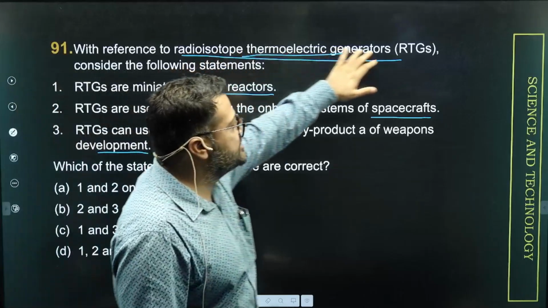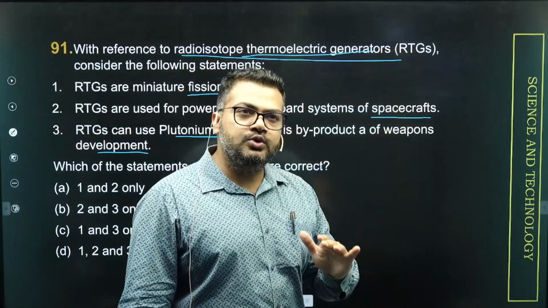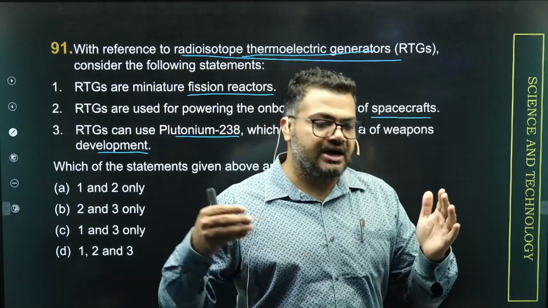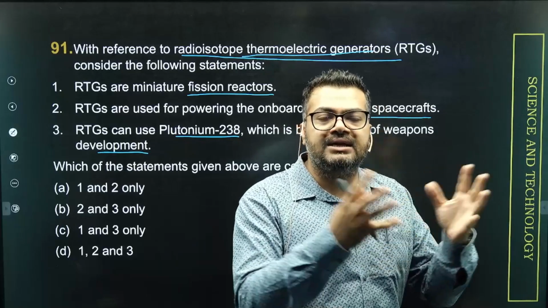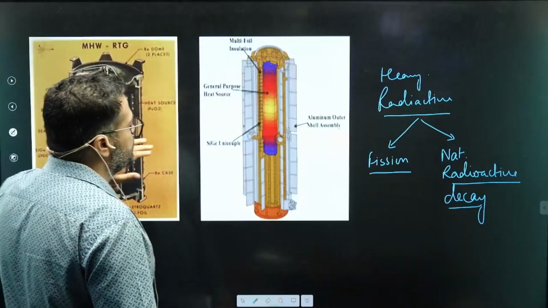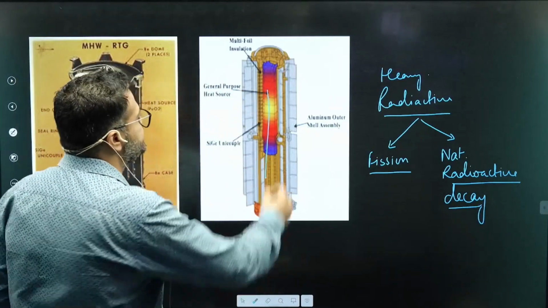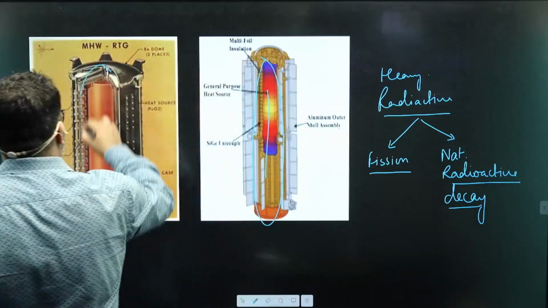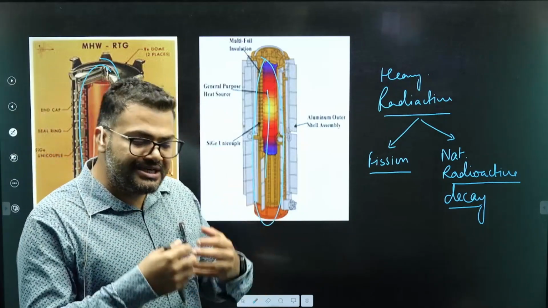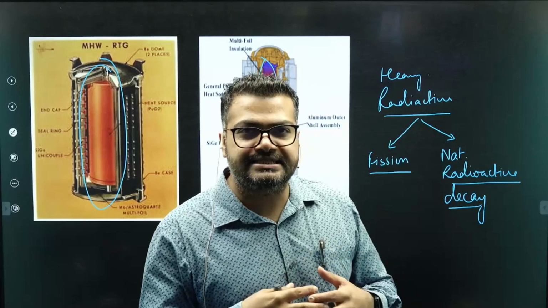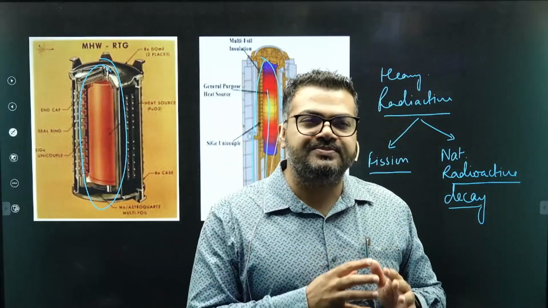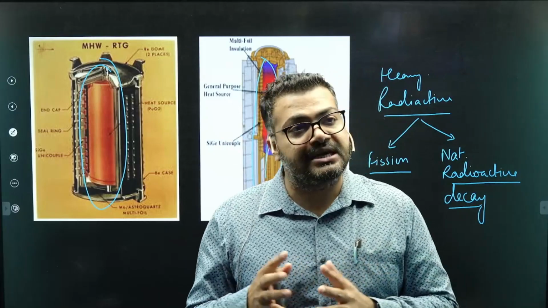So the radioisotope thermoelectric generators, RTGs, do not primarily work on nuclear fission. They don't require a high speed neutron to break the nucleus and release energy. Rather, RTGs basically use the natural decay process. You can see in both these images, this is the radioactive material at the center, and this radioactive material naturally decays. It naturally releases its instability in the form of heat, in the form of high speed neutrons, in the form of high energy radiations, alpha, beta and gamma particles.